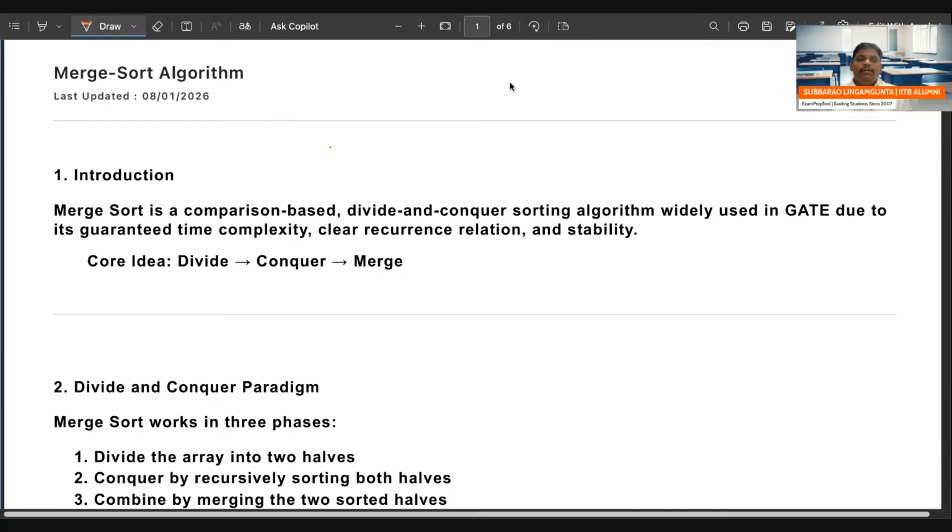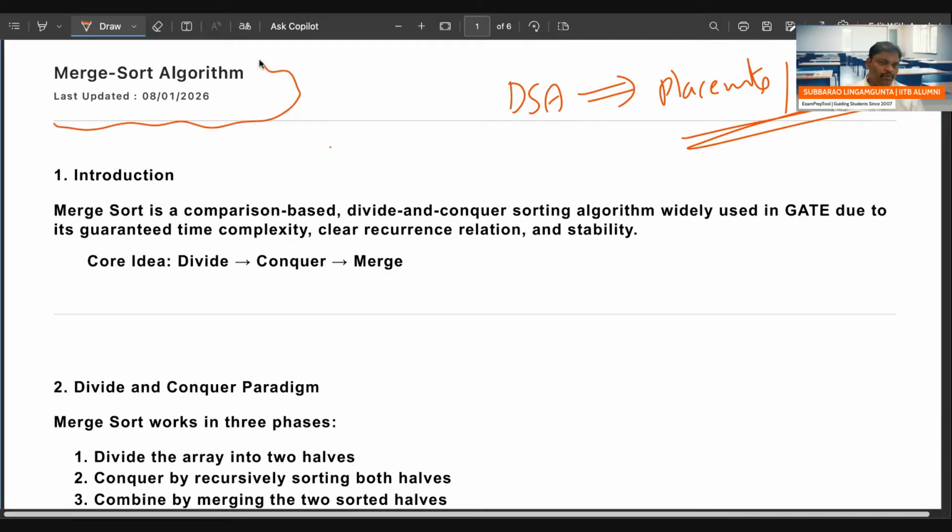This DSA course is designed for campus placements, and GATE also, all competitive exams. It is designed for all. Merge sort is one of the famous sorting algorithms. And the DSA course that has started now, let me say this one.